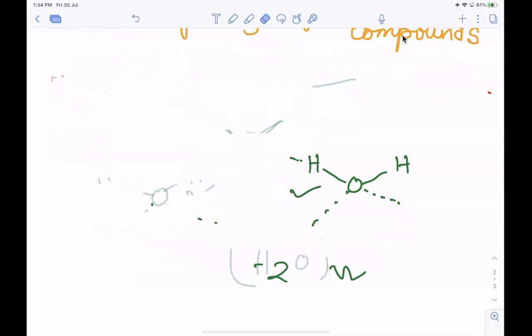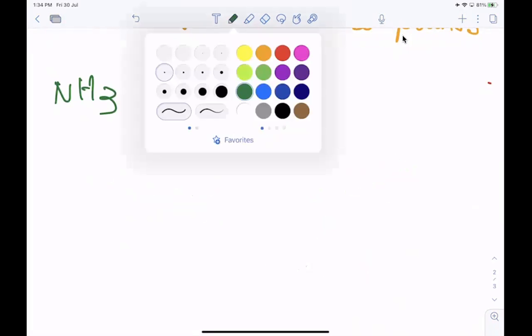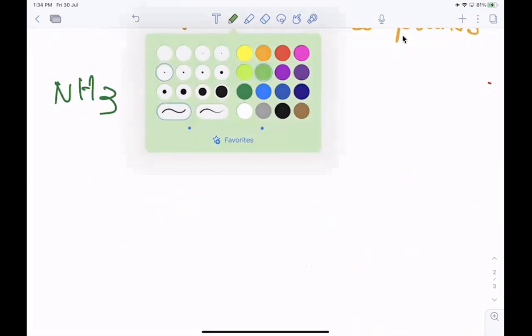Next is ammonia, that is NH3. See how it forms the structure.